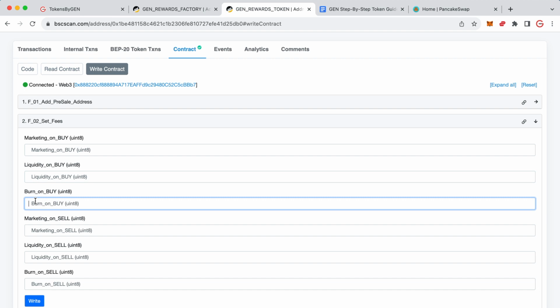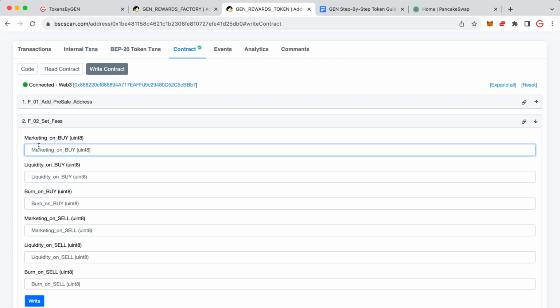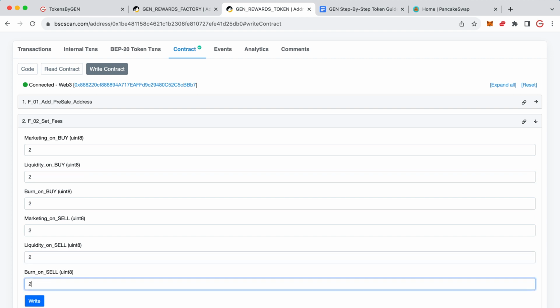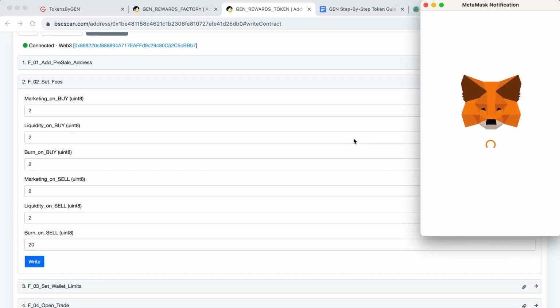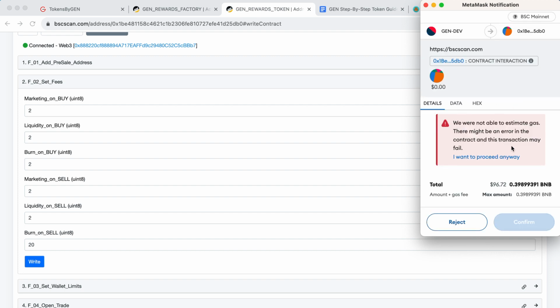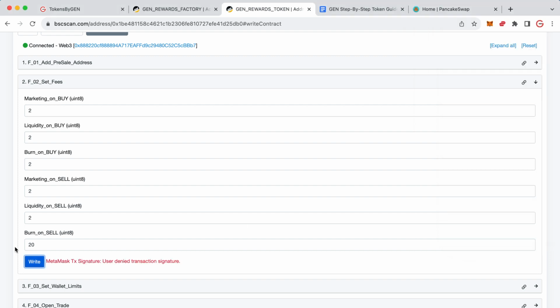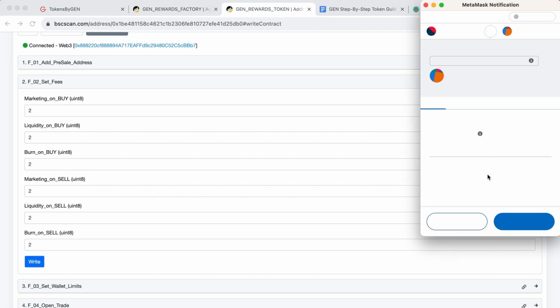On the other contracts, there's the 1% fee. So there would need to be 14 or less. So I'm just going to put 2 all the way across the board. But I want to show you what happens if you put too much. So if you put over the limit, you'll see this little red box. So if you see that, it's too high. So I want to change that back down to 2. And it's checking the total of the sell and the total of the buy. So independently, they can't be above 15.